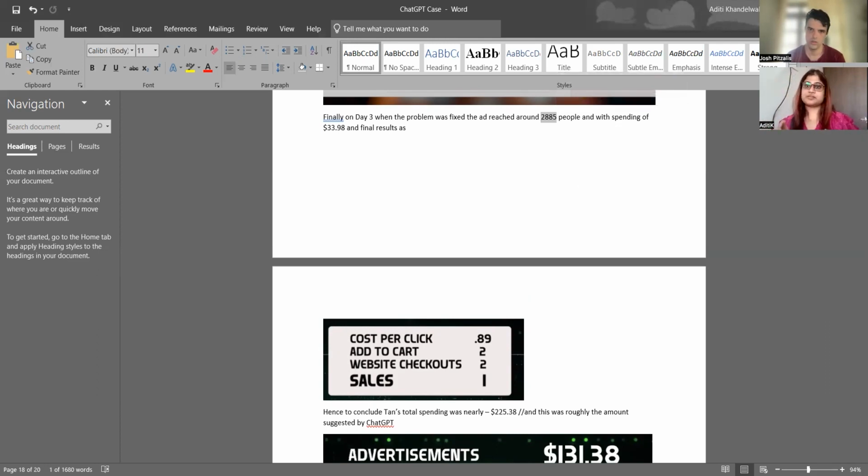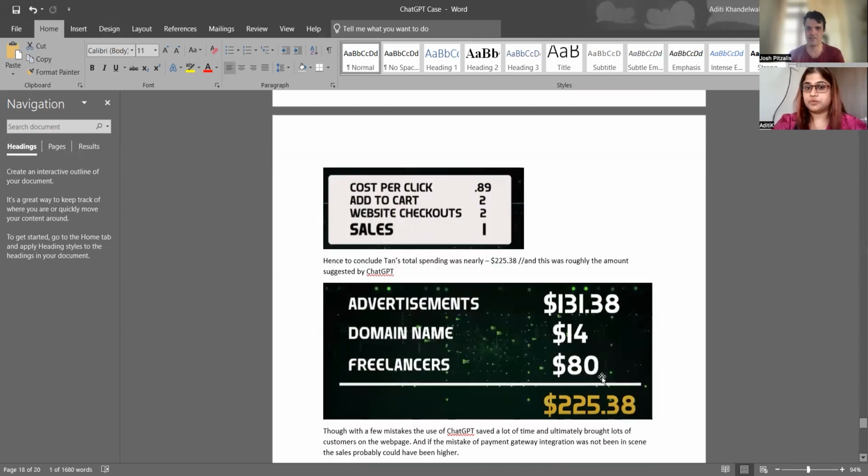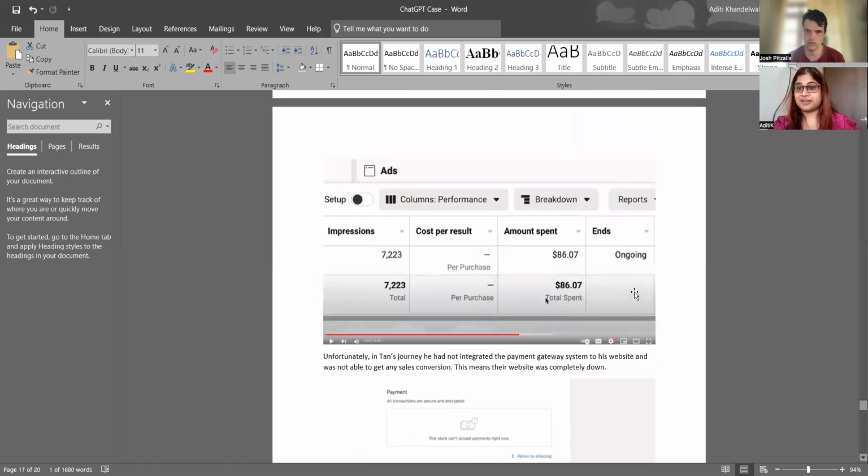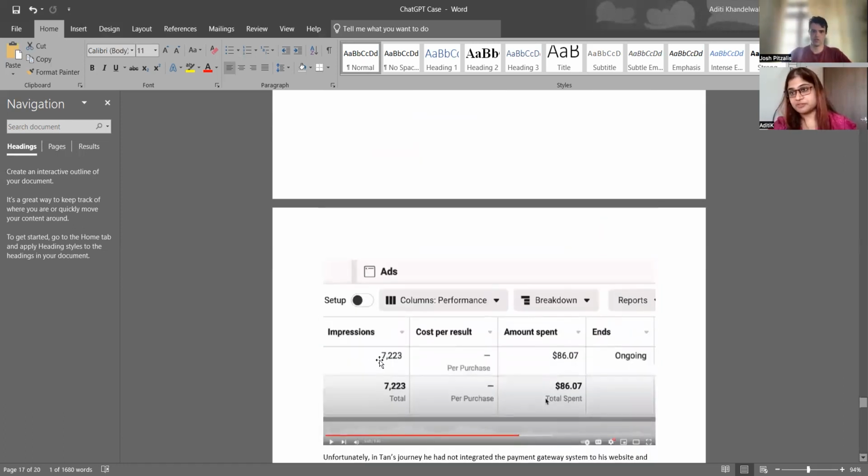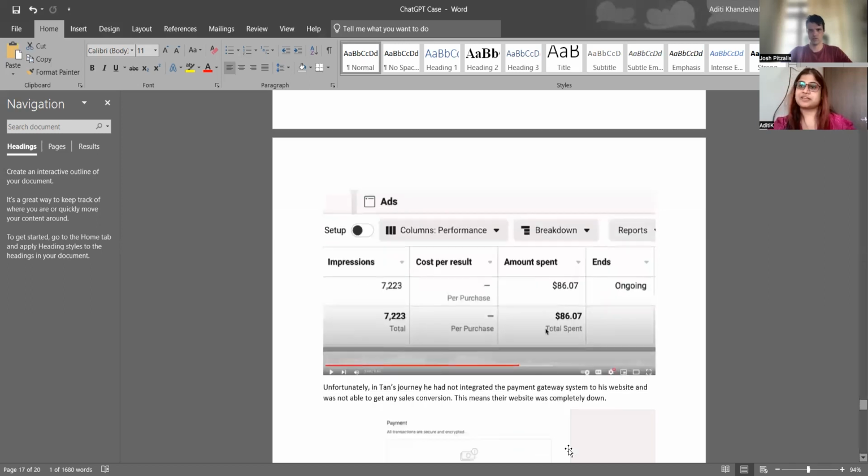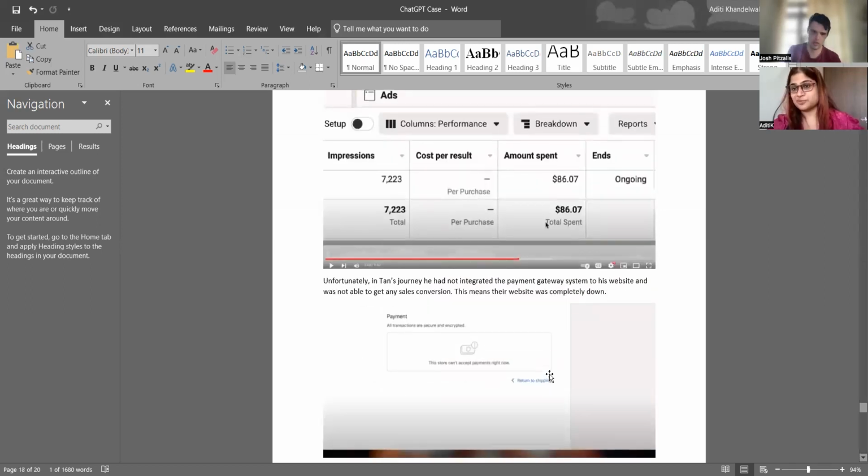During his sales period, he said that along with the kind of descriptions ChatGPT had given, that is probably why so many people were coming. And this is how the story ended as of now. The only data is that he spent $225 to get it up, but he only made one sale for $40. So not the best numerical data, but he messed up because, unfortunately, the website was down. He said that there were so many impressions that were created, so that was the good part of it. He said that ChatGPT definitely has potential, but it was his own mistake.